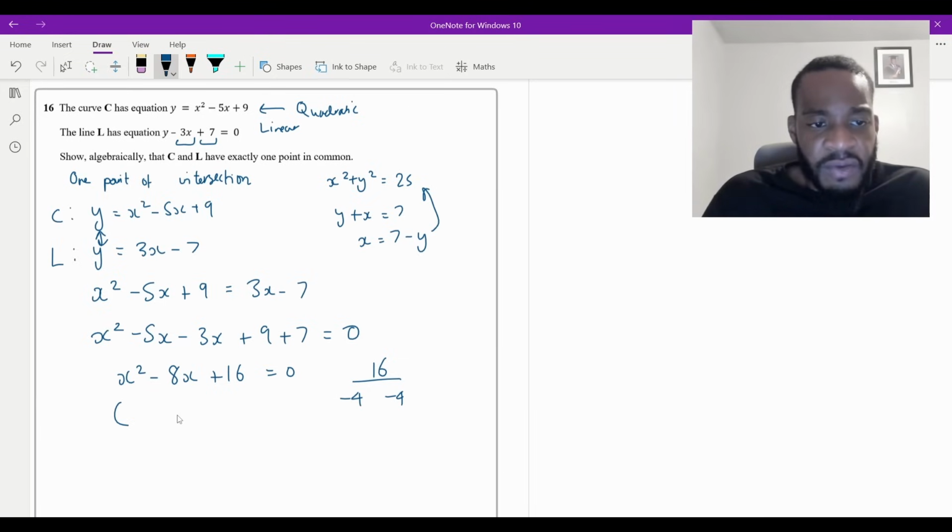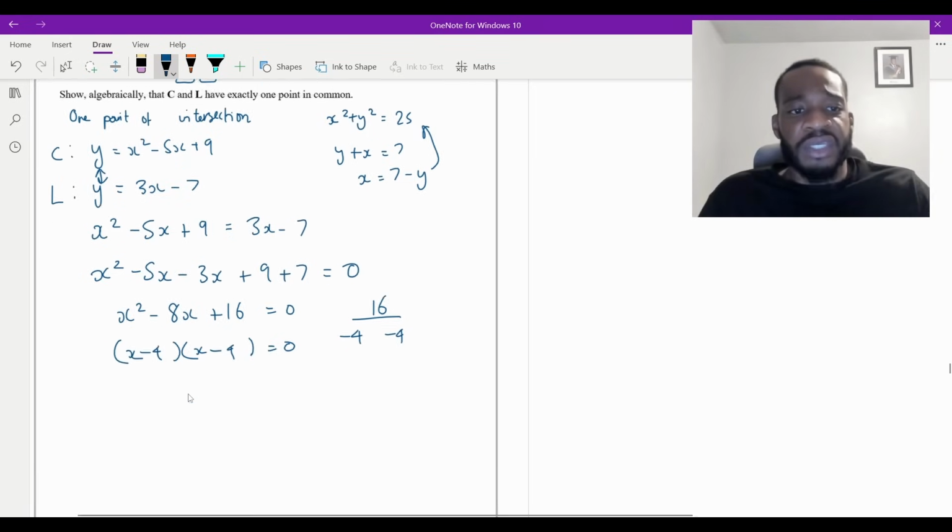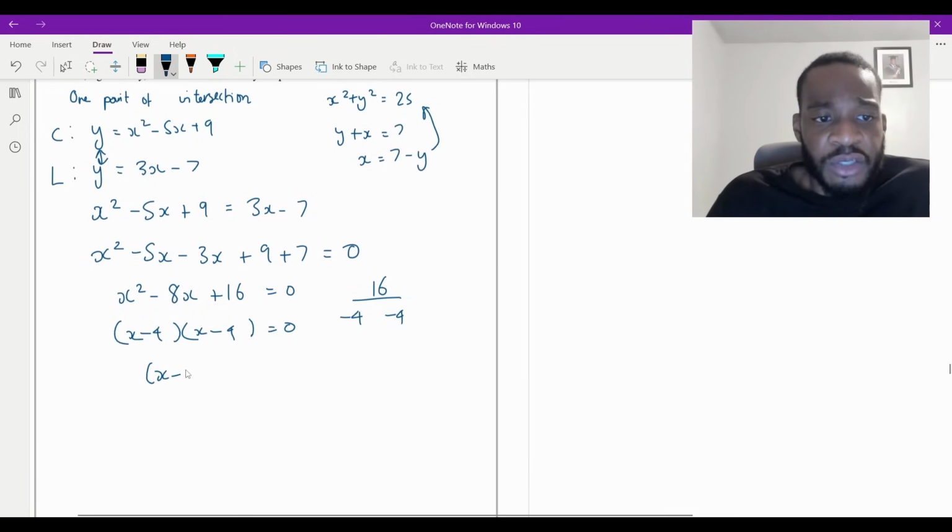So I've got x, and I'm going to have two brackets like this. It's going to be x there, x there, and then minus 4, minus 4. This is the exact same root, isn't it? You can actually just think of this as x minus 4 all squared. And then square root, it's going to be x minus 4 is equal to 0. There's only one answer here. x is equal to 4.